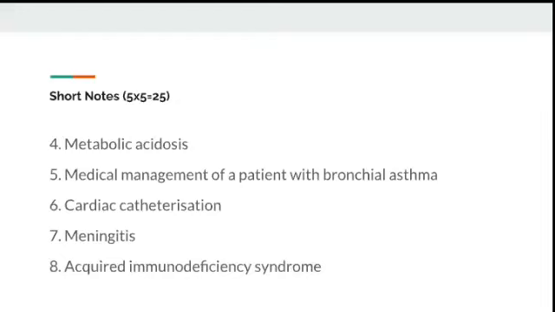So the short notes questions, there are 5 questions and each carries 5 marks. Metabolic acidosis, medical management of patient with bronchial asthma, cardiac catheterization, meningitis, acquired immunodeficiency syndrome. We will see one by one.